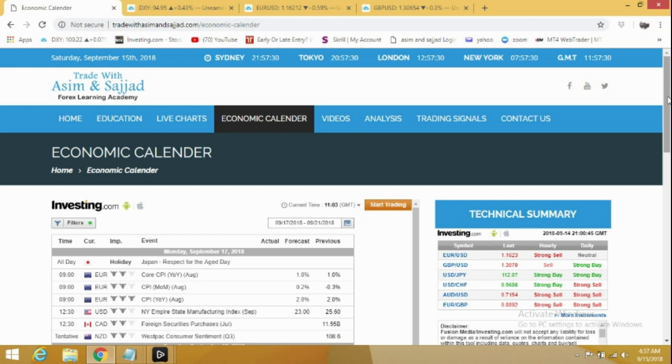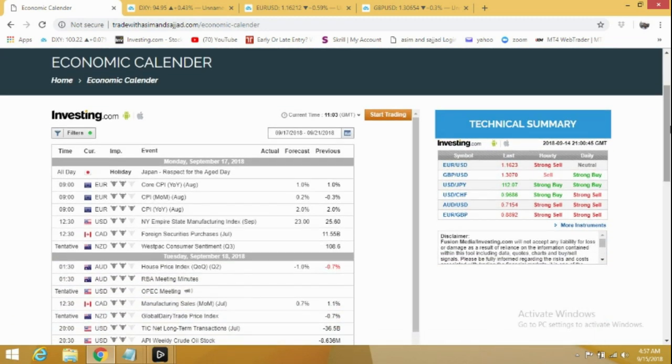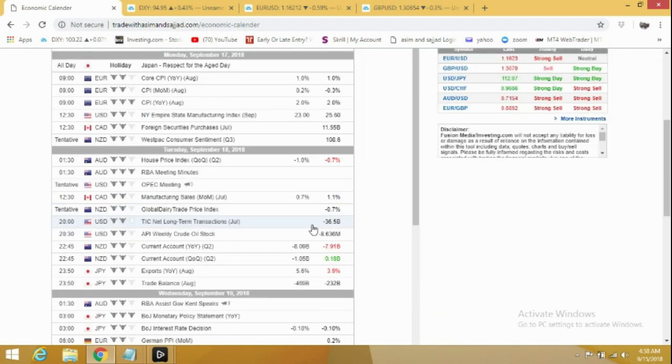We begin with the economic calendar. As usual, I'm expecting Monday to be a slower trading day. I'm expecting that during the Euro news event we can have some volatility in the market. Other than that, I don't see much. From Tuesday, we can expect the start of a normal trading day.